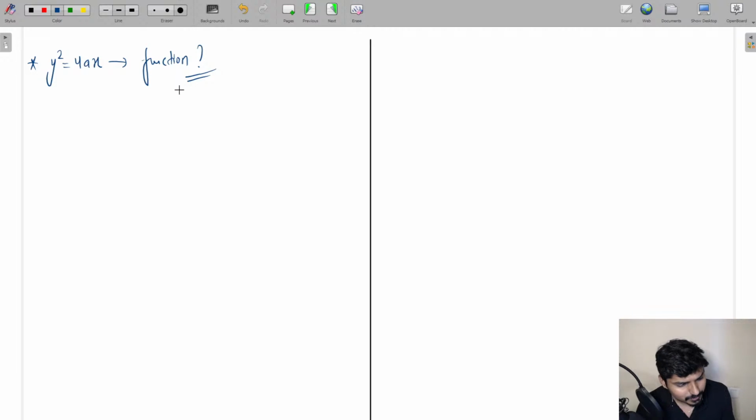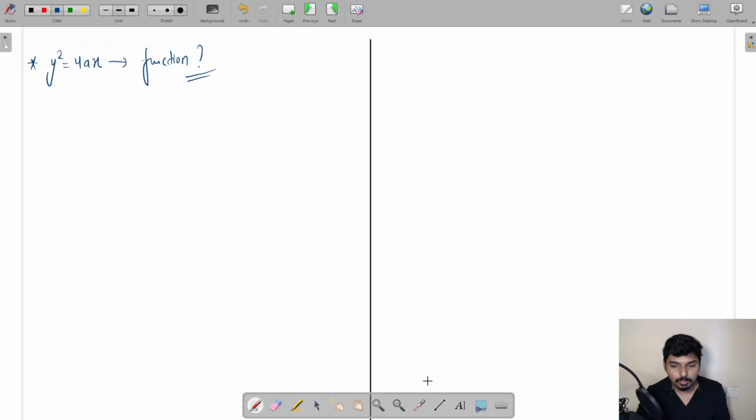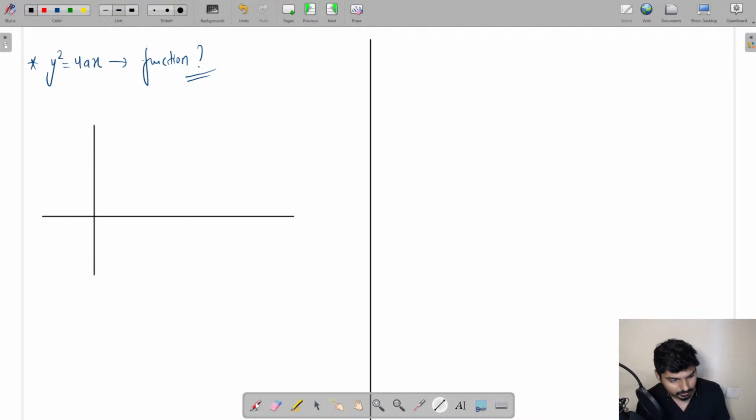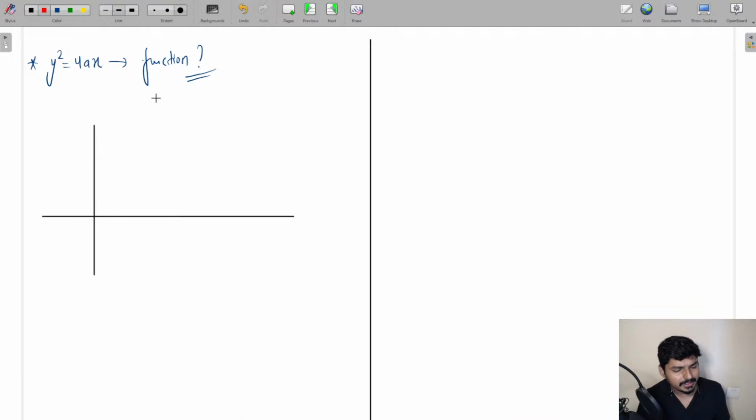So how will you find out here, everyone? The equation y² is equal to 4ax, is it going to be representing a function or not? So I'll tell you a shortcut method. Yes, a very simple method. Whenever you want to decide whether any equation will represent a function or not, draw the corresponding graph of that equation. Okay, so y² equal to 4x, you know it's a parabola. This is a standard equation of a parabola, a parabola which is symmetric about the x axis. So this is its graph.